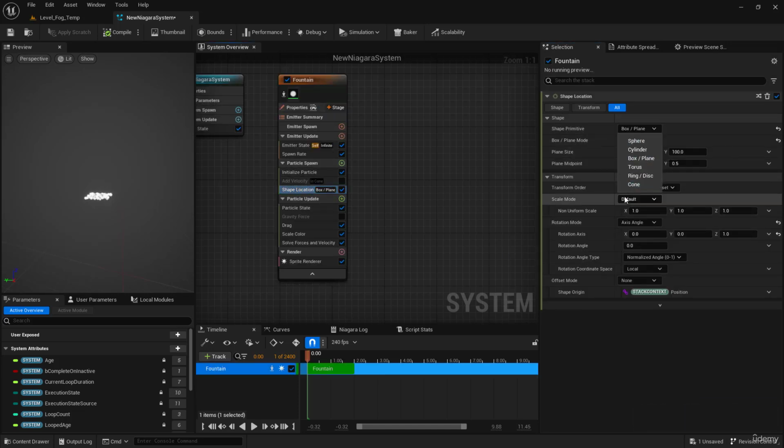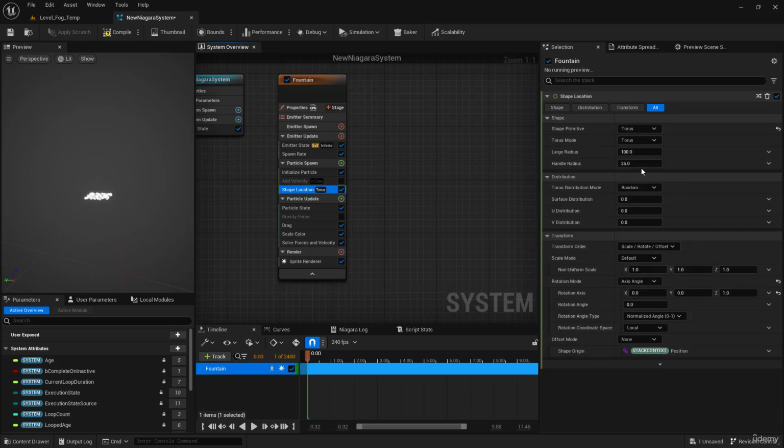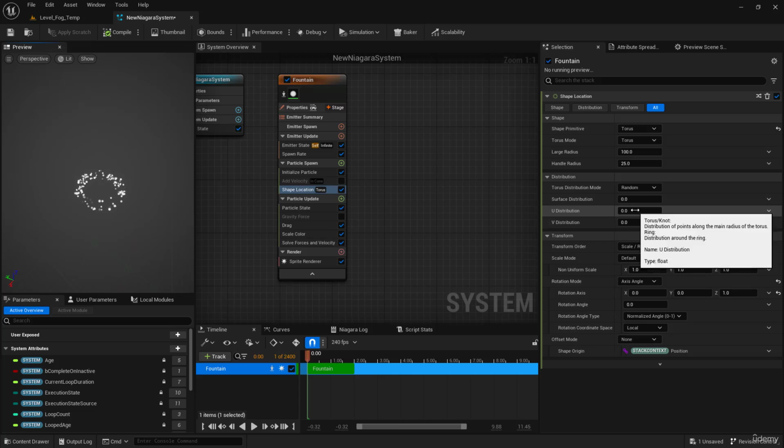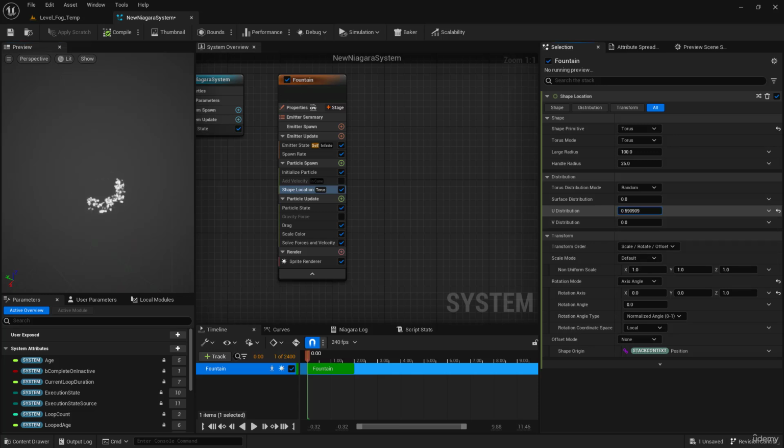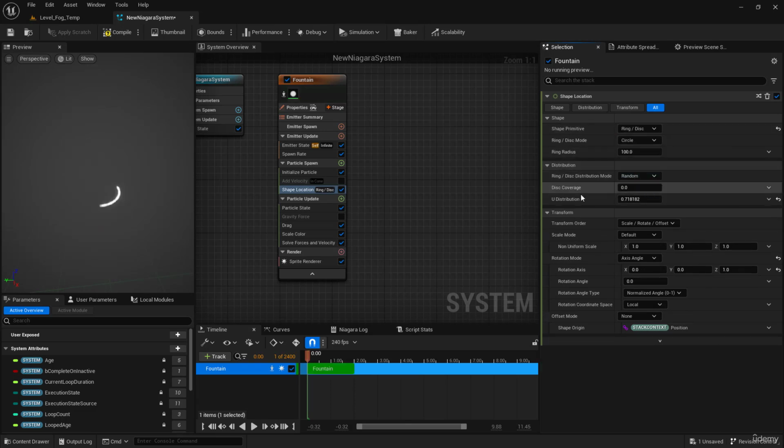And we have other primitives. For example, we have a torus. We can control the distribution from here. We can use the U distribution to move the particles on U and on V too. And I can go to the ring. We have the ring too. We have just U distribution. Feel free to experiment with these types of the shape primitives and see how they work.